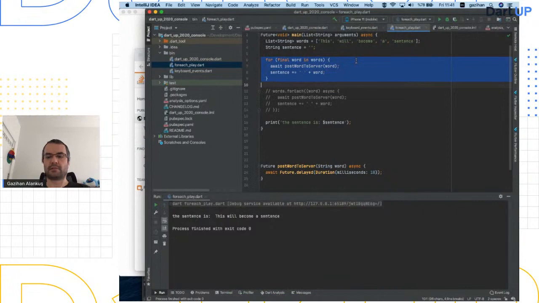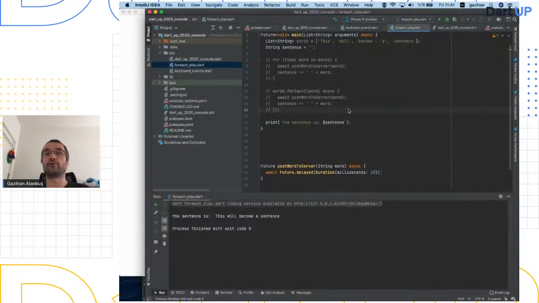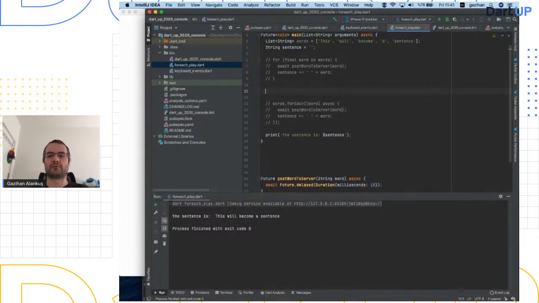Another option, do I have my cheat sheets in the size? Yes, Future.wait. Future.wait waits on a list of futures, an iterable of futures, for all of them to complete, right? So I'm spawning multiple things here. I need to wait for all of them to complete, right? So how can I do that? Let me do it here so I can copy it easily. Future.wait. So I need to give an iterable of futures to this one. How can I create an iterable of futures?